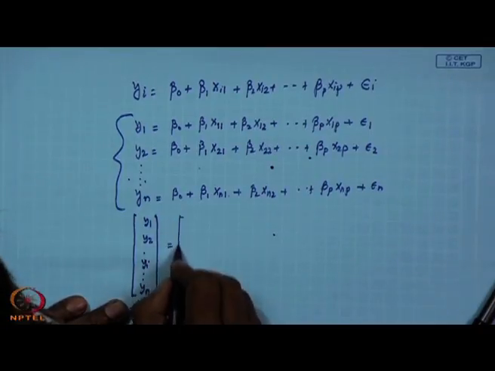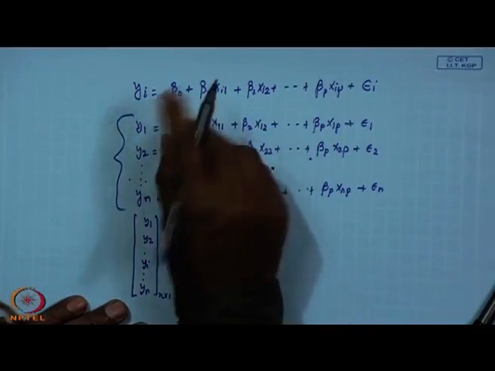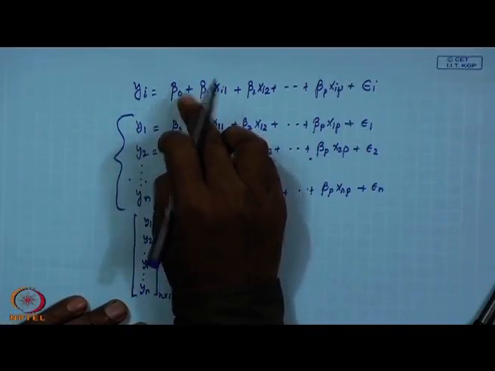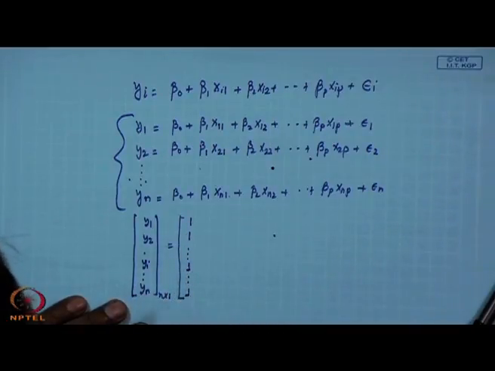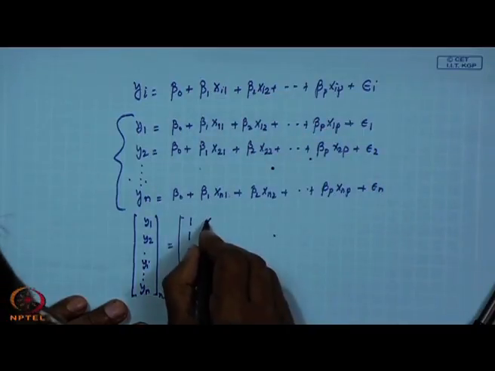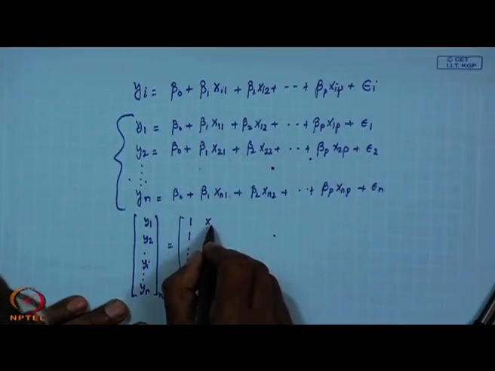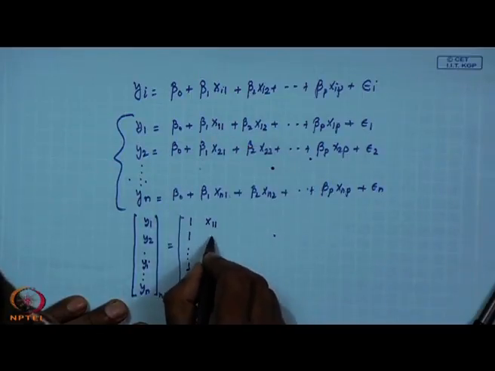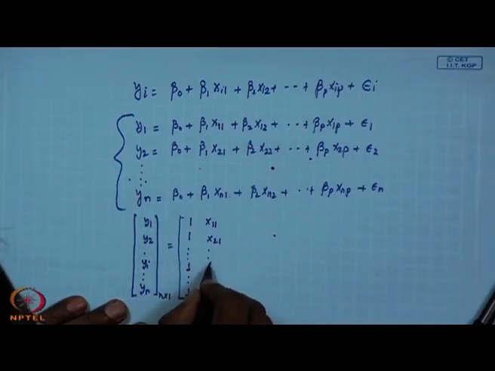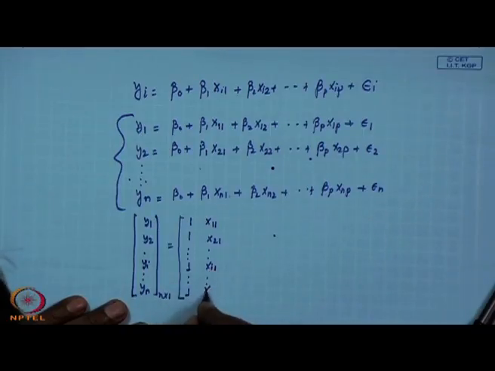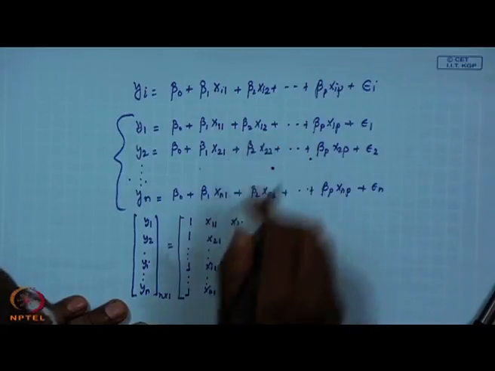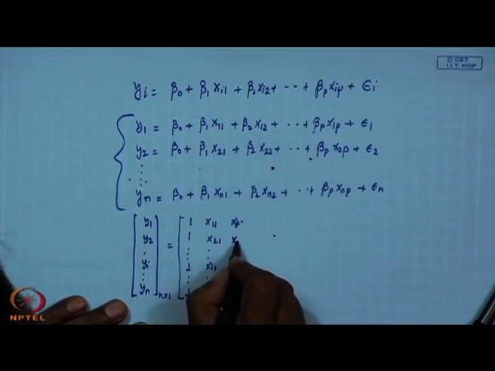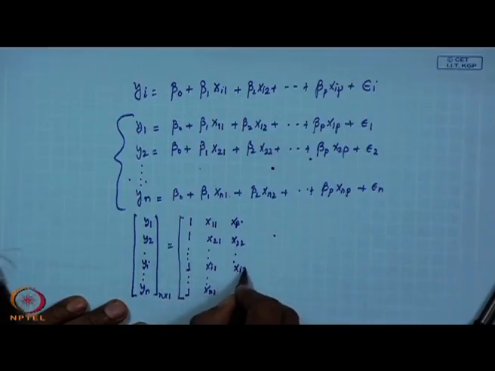I can write this equal to, for beta 0 there is only 1, that is x0. So, 1, 1, 1. For beta 1, x11, x21, xi1, xn1. For beta 2, x12, x22, xi2, xn2.